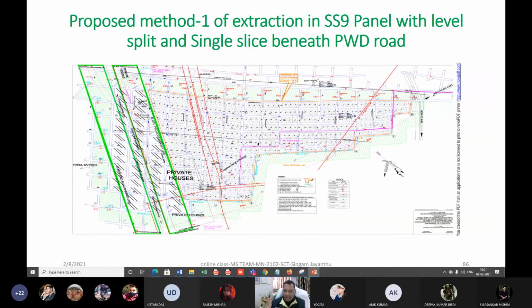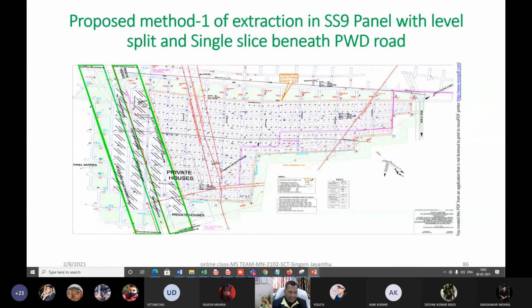That's what we call a protection pillar. When the angle of draw becomes positive, the surface will be disturbed or subsidence will take place. To protect that, you should consider that angle of draw and leave that much width of pillar. That's the meaning of this.